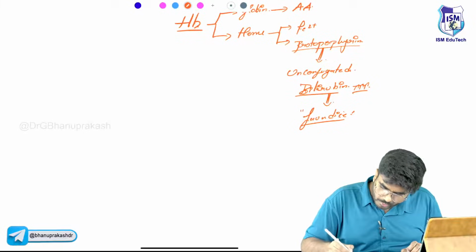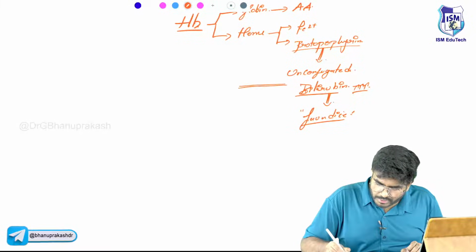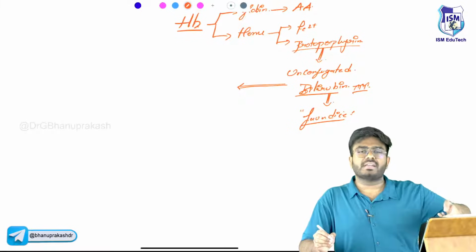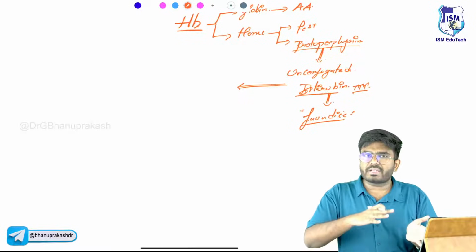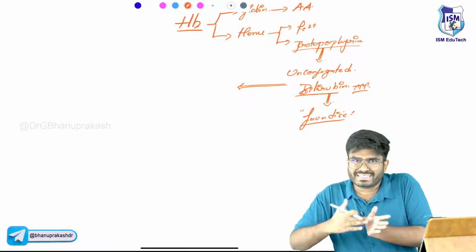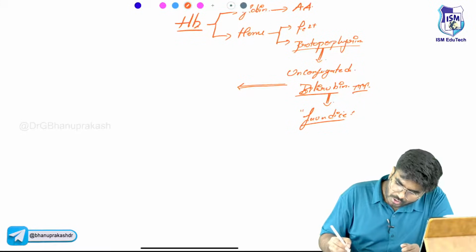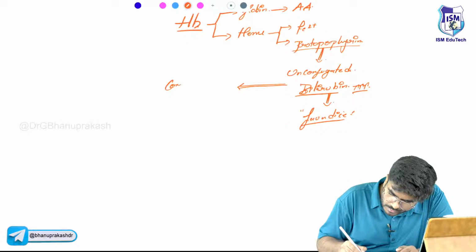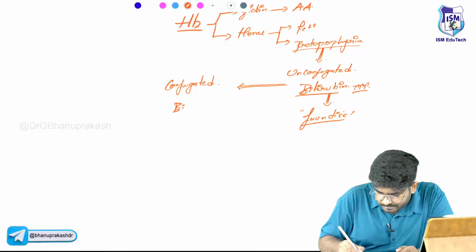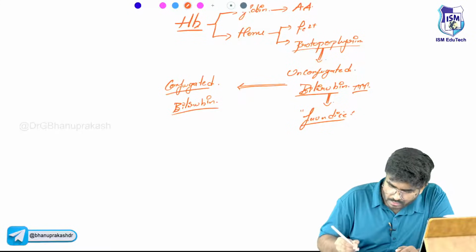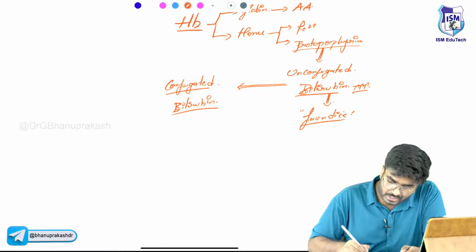This unconjugated bilirubin goes to the liver, and your liver will try to convert it to conjugated bilirubin for excretion. So now the conjugated bilirubin levels are also more.